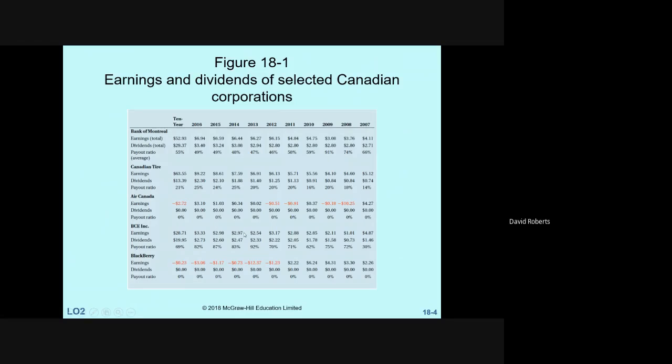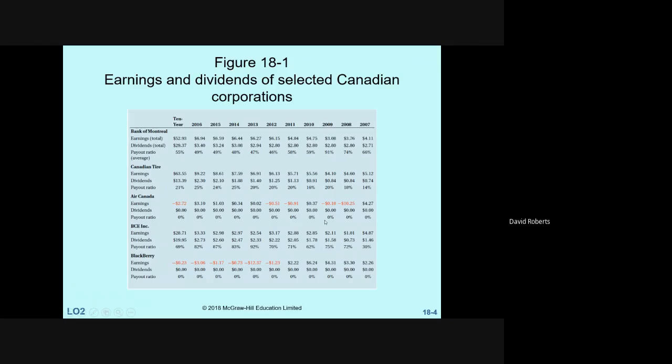Here's an example of some of the dividend payouts for a lot of companies. You see the percentages, you see the amounts for Bank of Montreal, Canadian Tire. You can see that Bank of Montreal pays out a fairly high percentage. Canadian Tire, because their income or earnings will fluctuate a lot more, has a lower dividend payout.